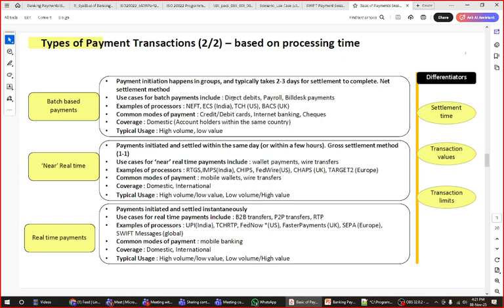Okay, what are the common methods of using batch systems? Normally they are direct debits, payroll and bill payment. We explained this some time before. Payroll is the best example of a batch payment system. Your salary is processed on the 25th or 27th of the month, depending on which day they want to process it, and your bank is given instructions and it is credited to the employees on the 30th of the month. So that is the best example of a payroll system.